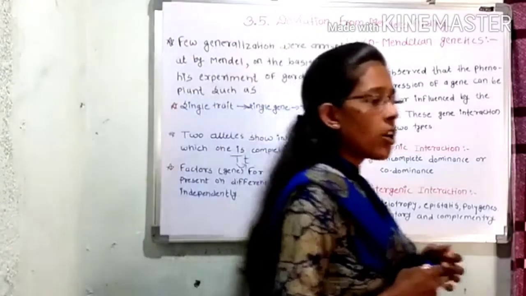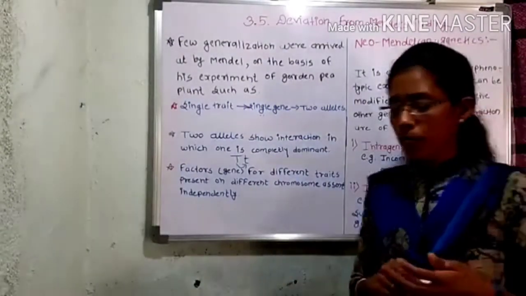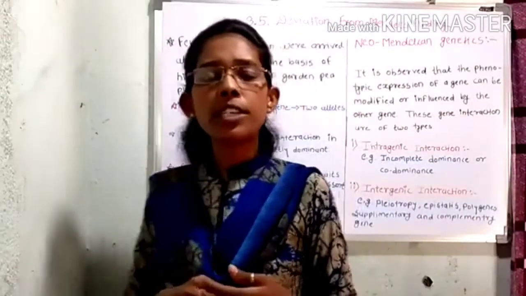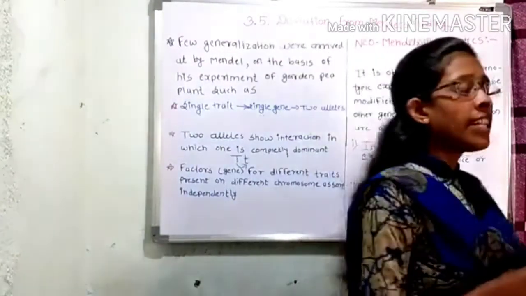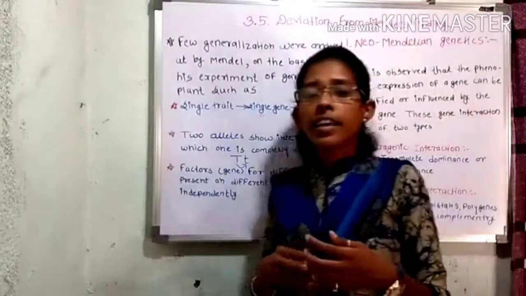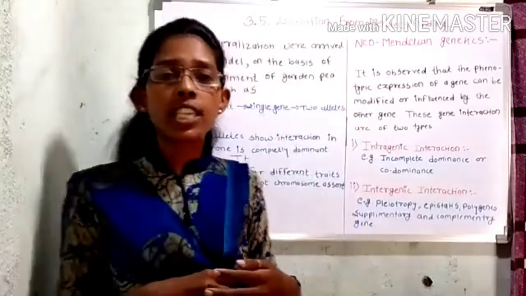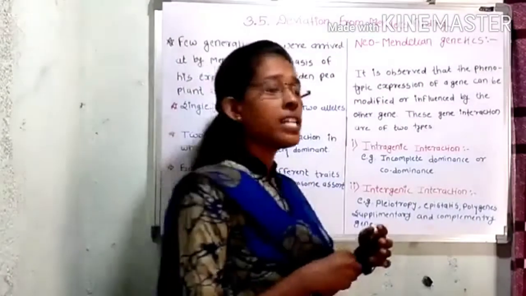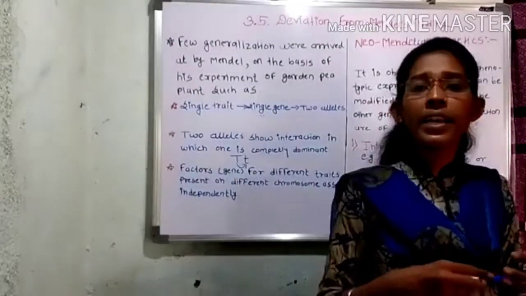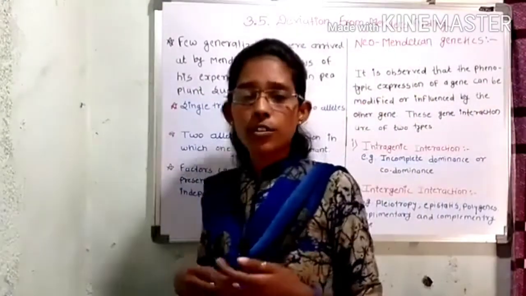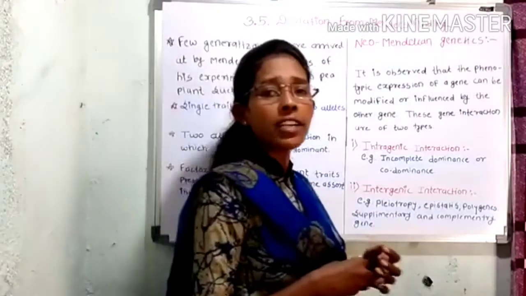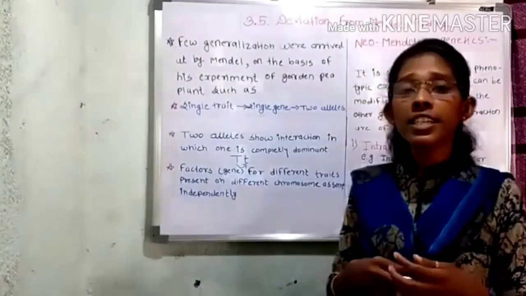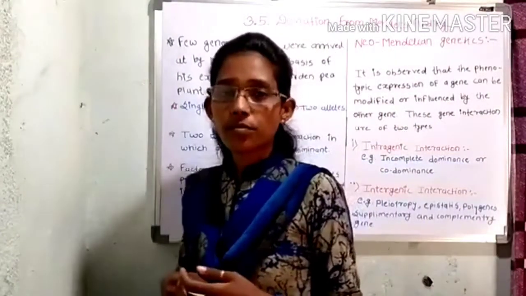After the discovery of Mendel's law, many scientists performed experiments on different plants and animals, and these scientists observed many exceptions to Mendel's ratio or Mendel's law. On the basis of these observations, different patterns of inheritance or gene interaction were discovered.